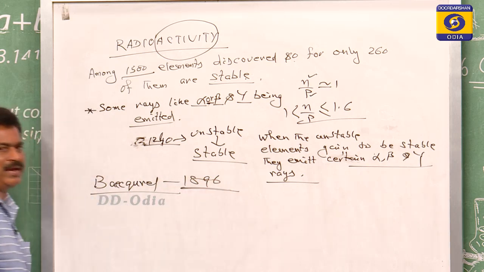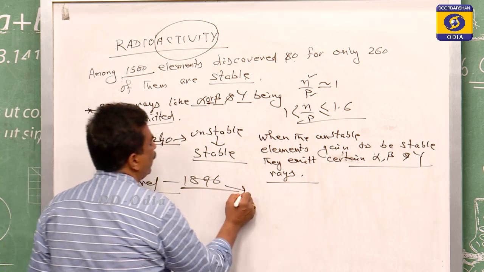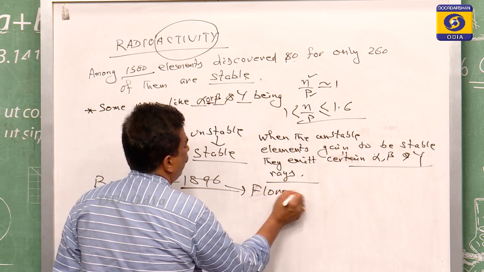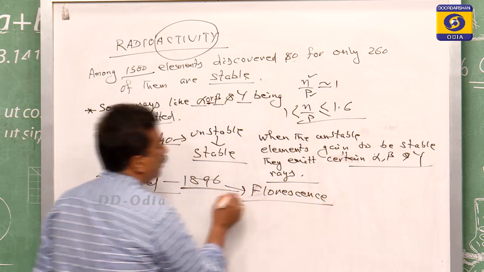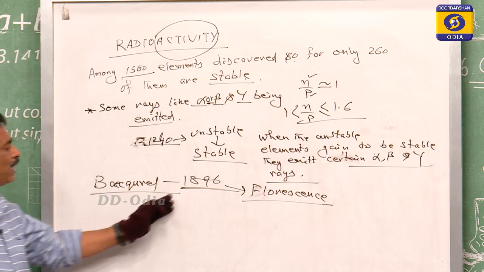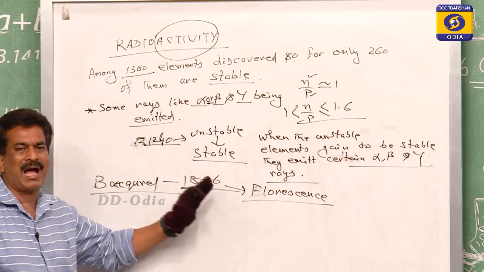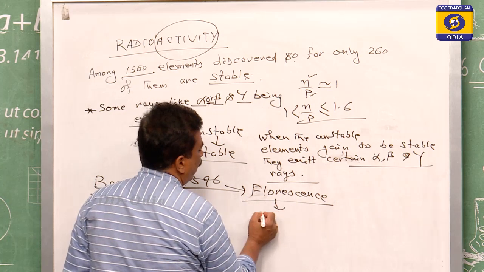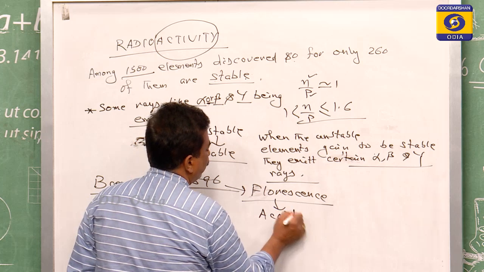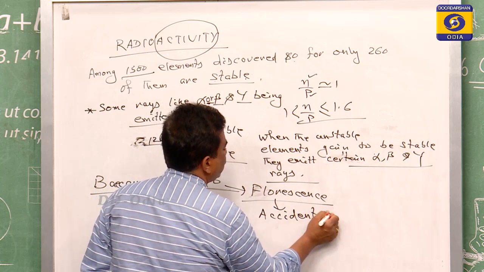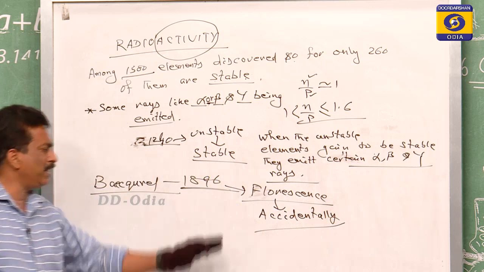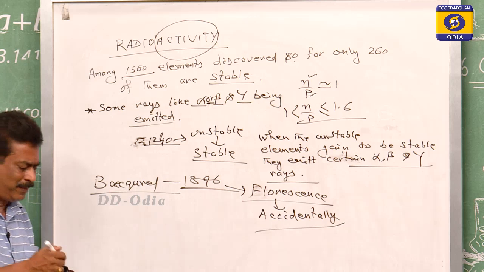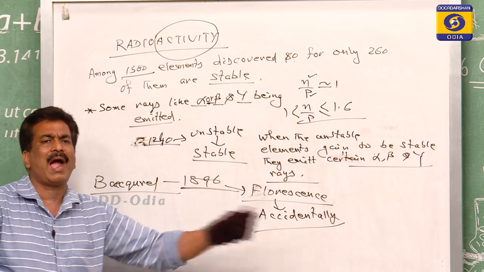In 1896, while he was doing an experiment on fluorescence, he found that some rays were affecting a photographic plate, and it happened accidentally. Accidentally means he never thought that such a thing would happen, but it happened immediately, therefore it is called accidental.